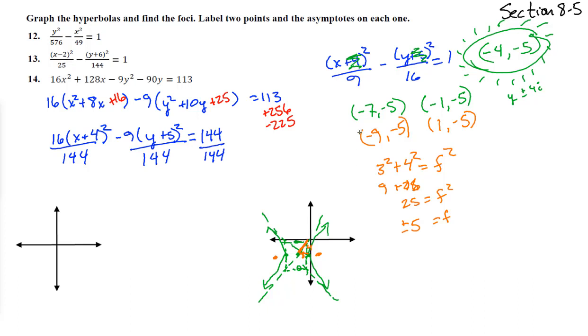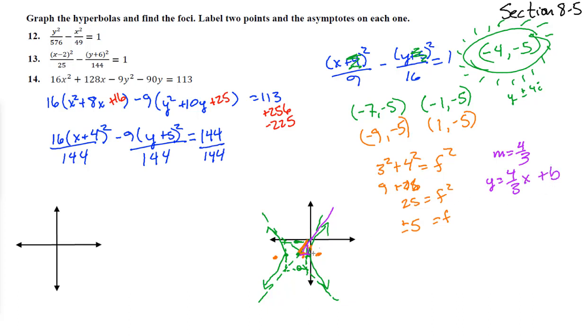Okay, whew. These get to be some long problems. Final thing, we need to find these asymptotes. Notice that the slope is going to be 4/3. That's up 4 over 3, like that. So when you find out these asymptotes, slope is 4/3, so we get y equals 4/3 x plus b.